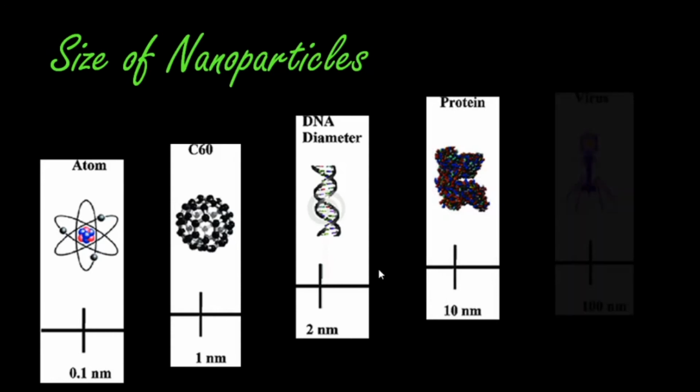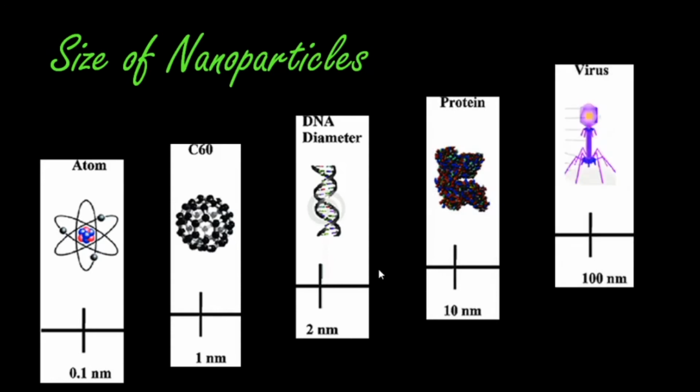Protein is 10 nanometer. Virus, whatever infection we get from a virus, most usually responsible for the common cold, is 30 nanometer. Here this virus is 100 nanometer. Our cell membrane is around 9 nanometer across, and the diameter of one hydrogen atom is around 0.2 nanometer. So these are some examples of the size of nanomaterials.